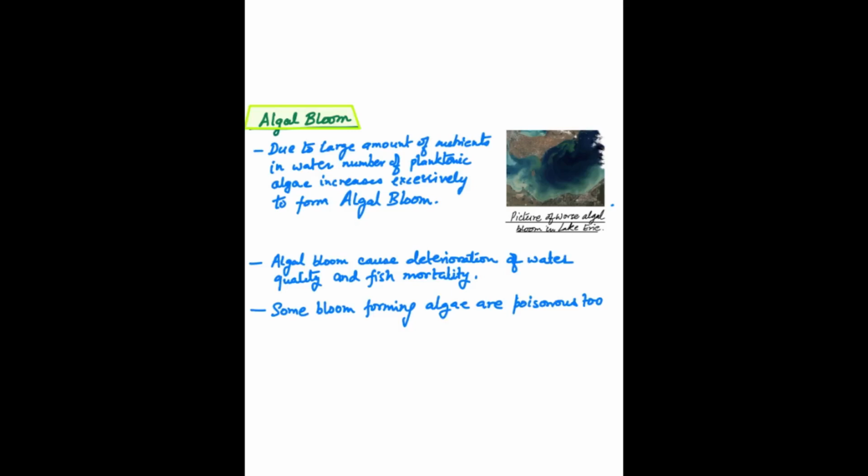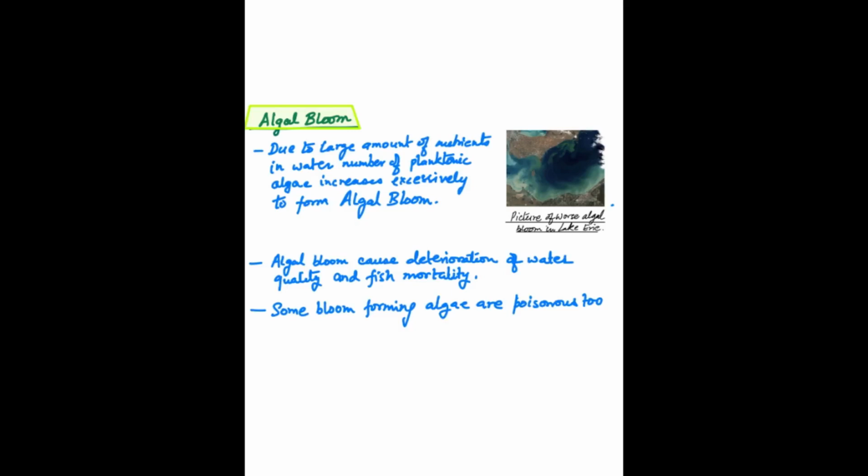Due to high pollution, there is also an enrichment of nutrients in the water body, because with the pollution or contamination, lots of dissolved nutrients also come into the water body. Due to the large amount of nutrients in the water body, the number of planktonic algae increases, and these planktonic algae form an algal bloom.